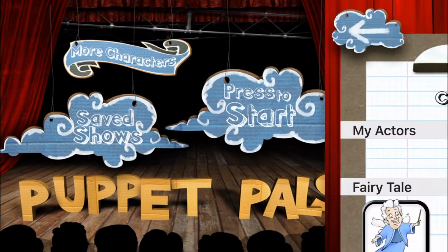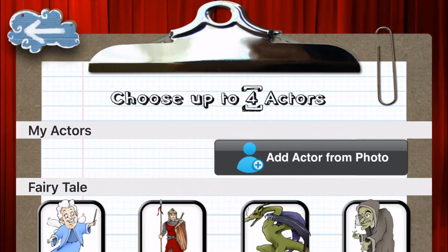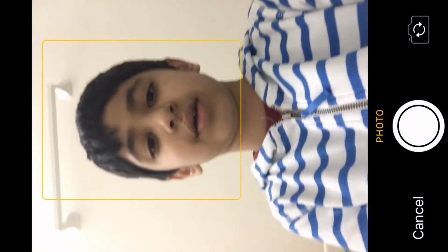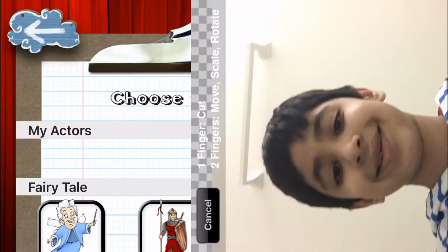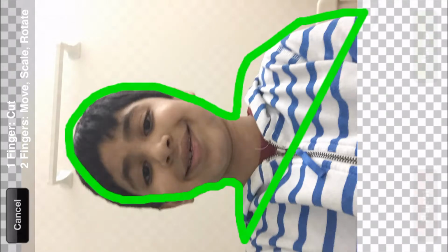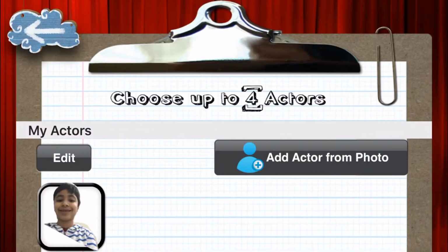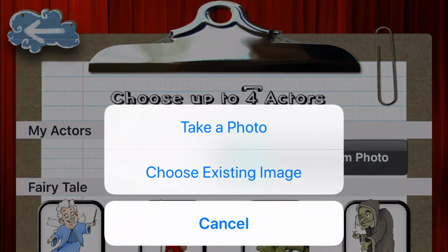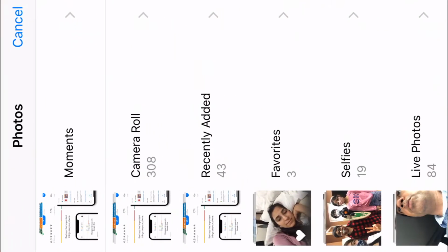Okay, guys. To make your own characters, if you want to take a photo like this, this is the process. You take a photo, outline it, and there you go. Put it inside there.